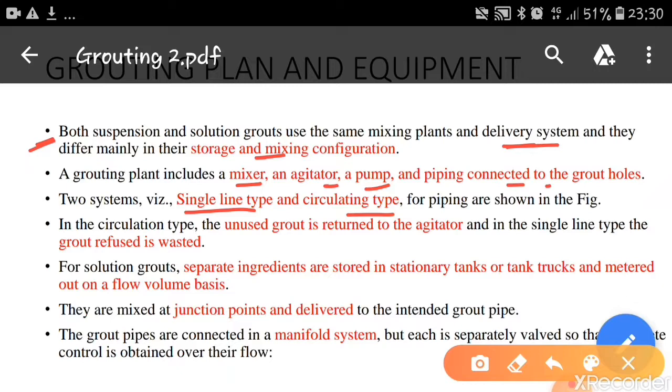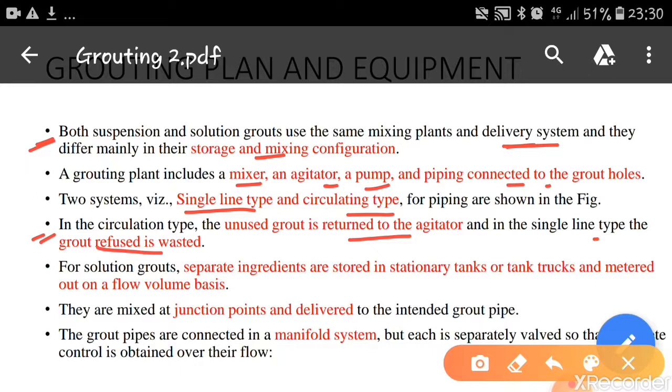The difference between these two is that in the circulating type, the unused grout, which cannot enter the soil mass, is returned to the agitator and the same grout can be used once again. Whereas in the single line type, the refused grout is wasted because there is no circulatory system.